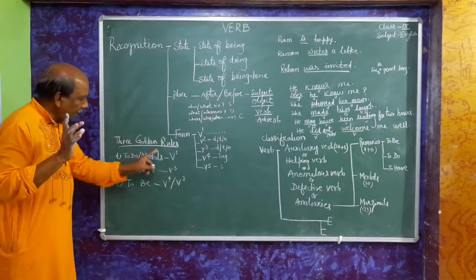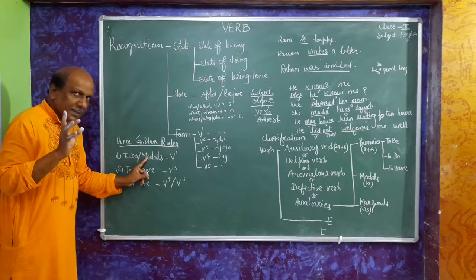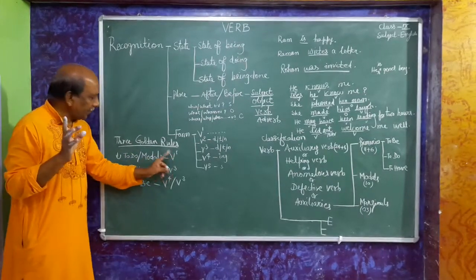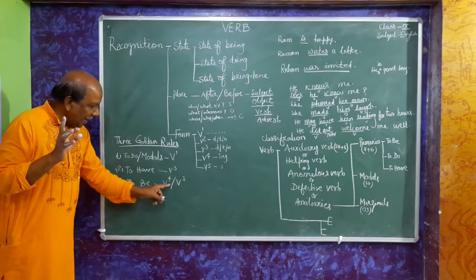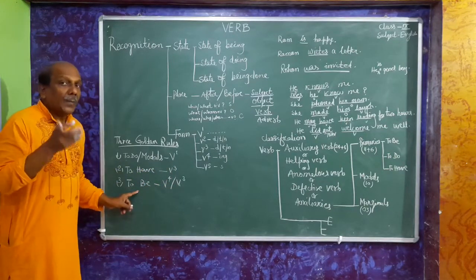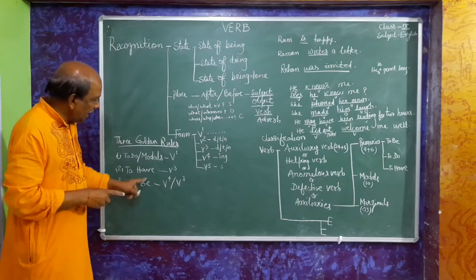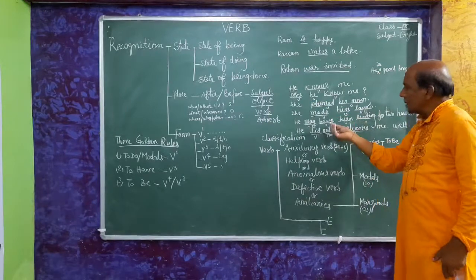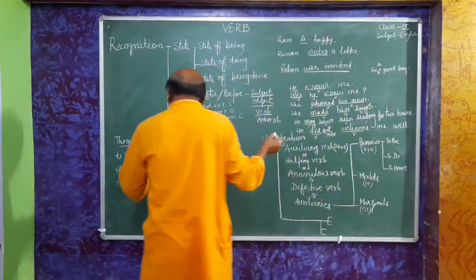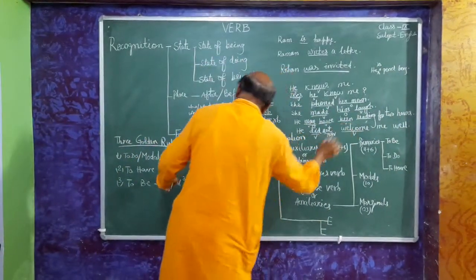See here, to do, and after it, V1 will come. To have: V3 will come after to have. And V4 and V3 will come after to be. See here, one example: have been. To have plus V3.